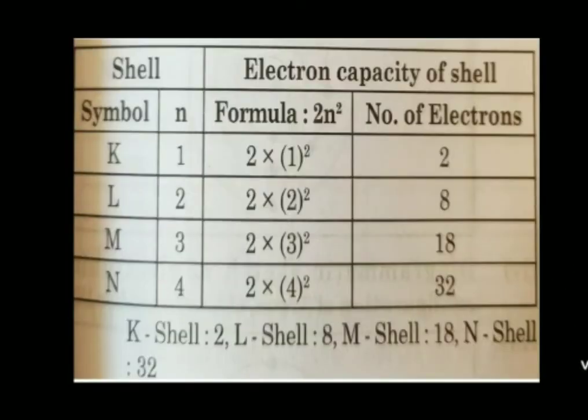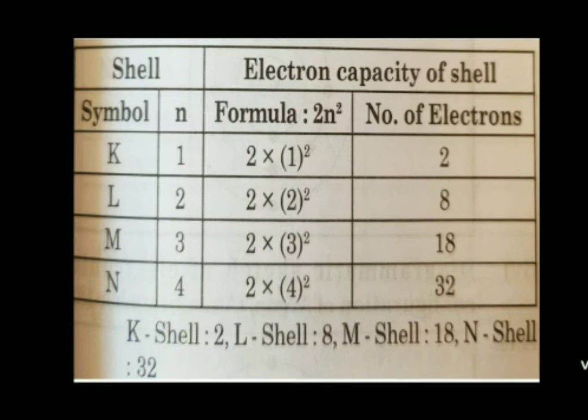Student, this table shows electronic configuration. Here shell and electron capacity of shell is given. Now symbol for each shell is given. K first shell, L second shell, M third shell and N is fourth shell. In K, the first shell, the formula is 2n square. So 2 into 1 square. Answer is 2. So number of electrons present in K shell, the first shell, is 2.